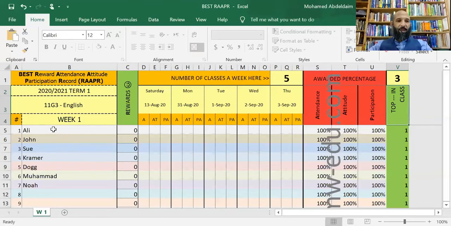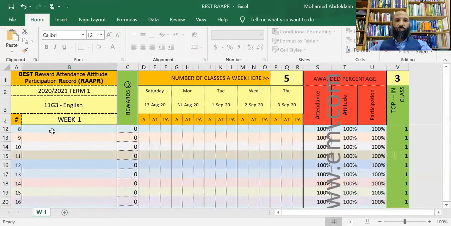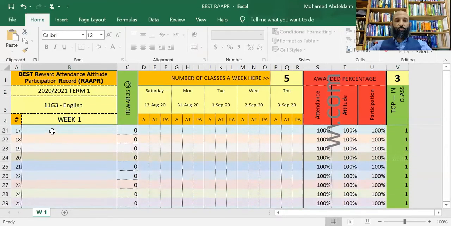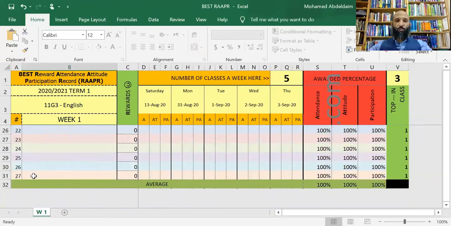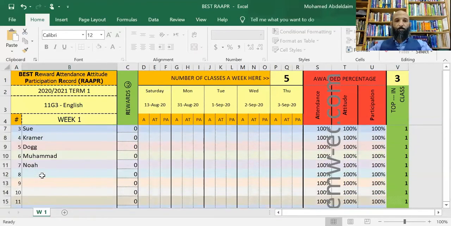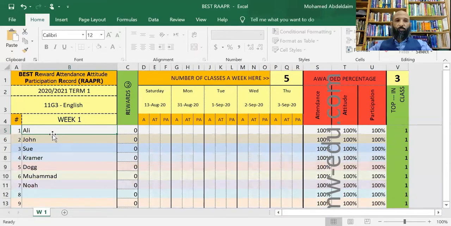All right. Now here come the names of the students. This system can accommodate up to 27 students. So 27 is the maximum that you can take. And you can write students' names, so Ali Johnson, for example, right? Or John Smith or whatever. You can write students' names here, right? So that's the last area that you can actually change.